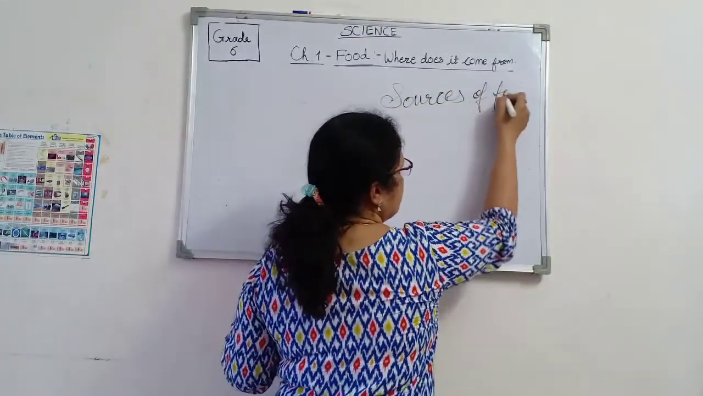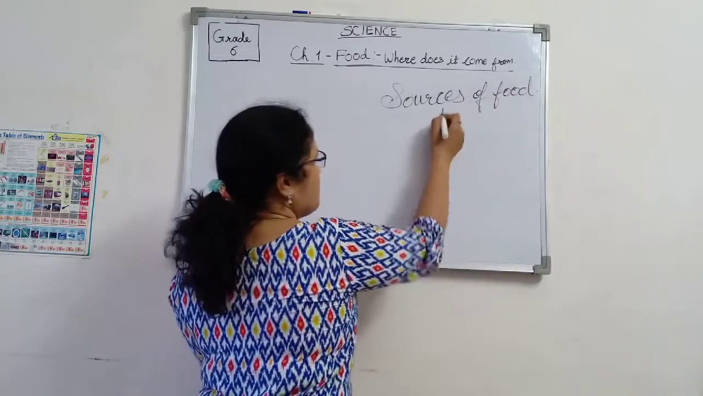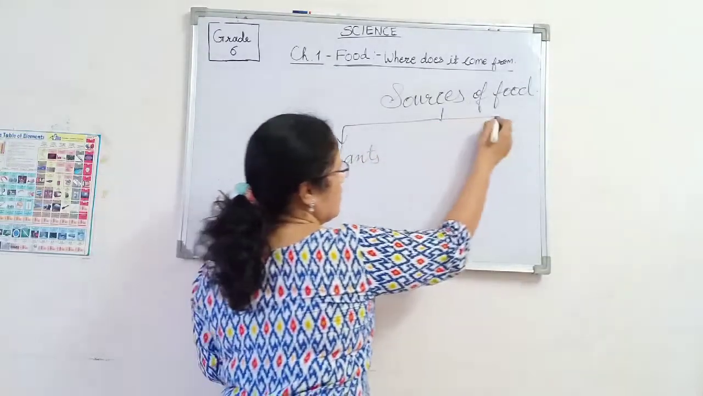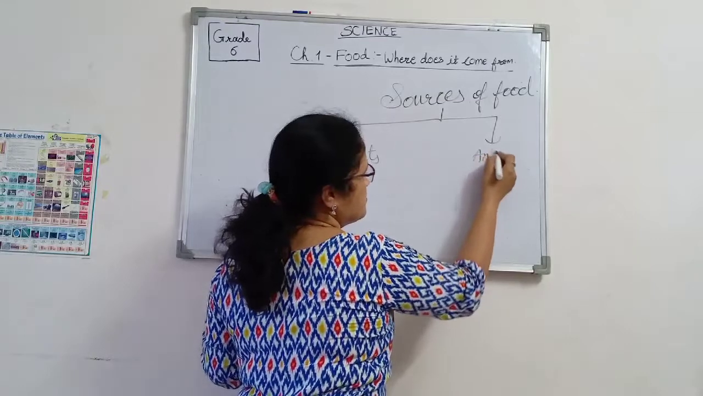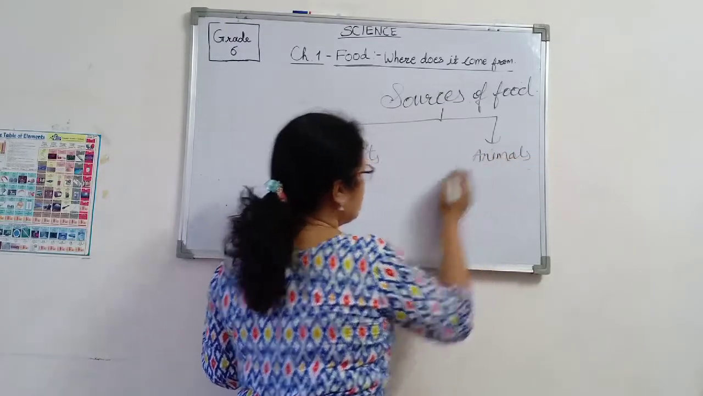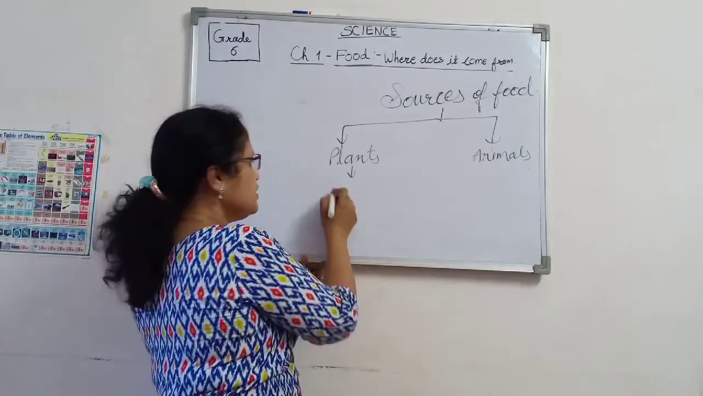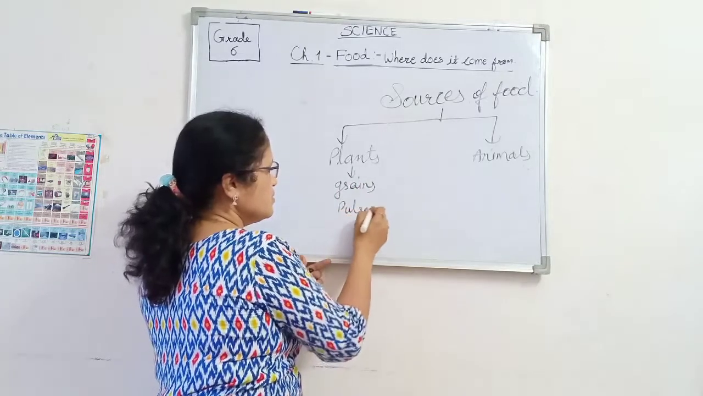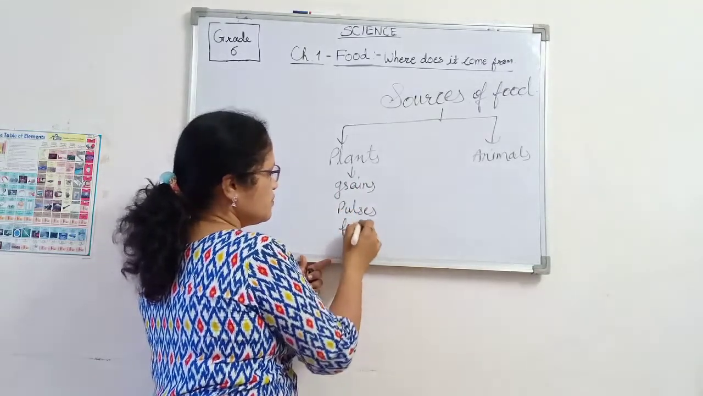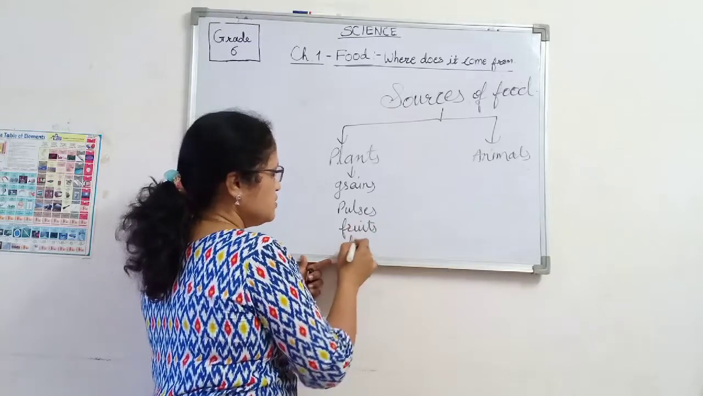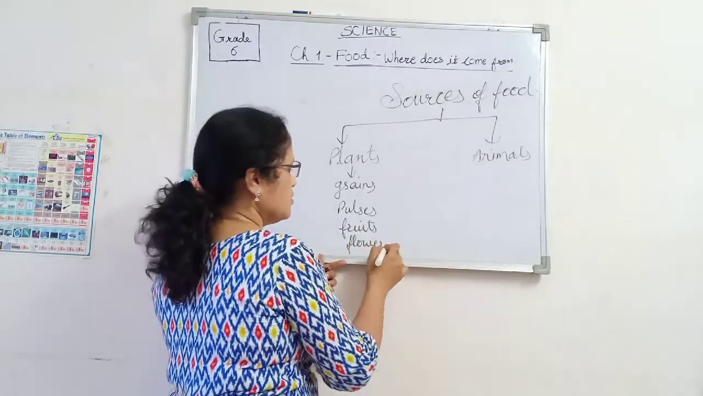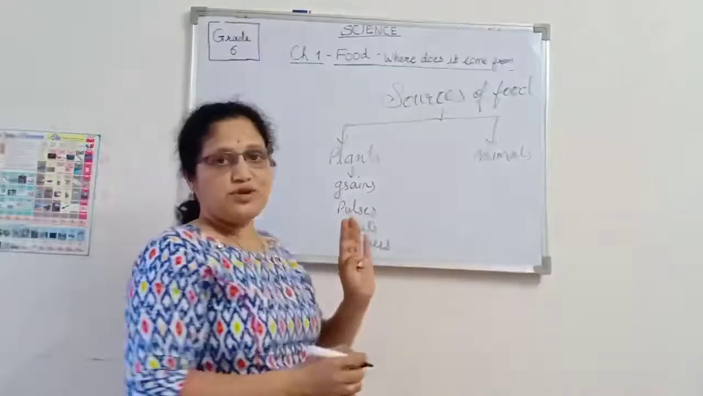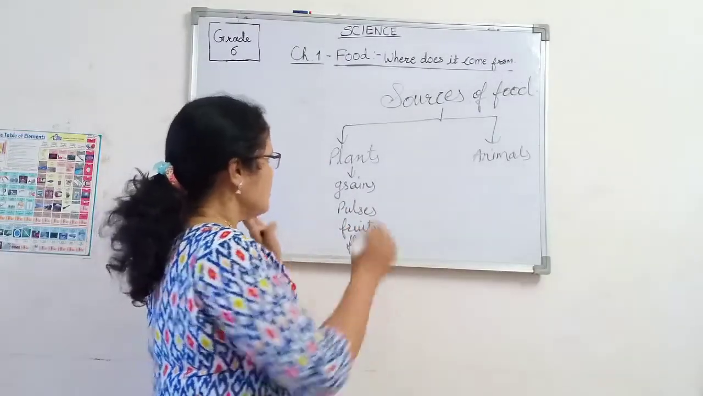Sources of food. From where does the food come? Either from plants or from animals. Food grains, pulses, fruits, flowers, it comes from plants. Yes, different parts of plants are present in our food.